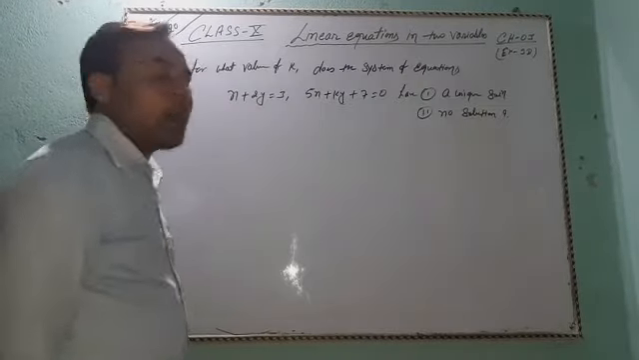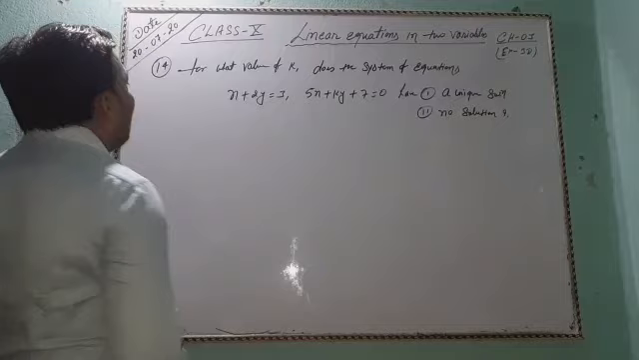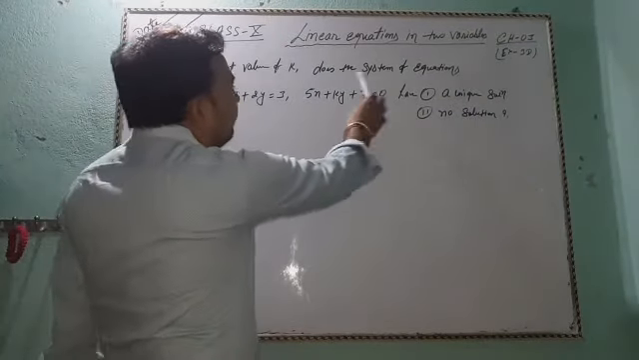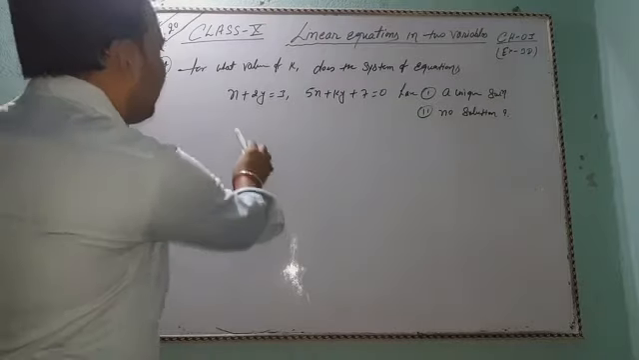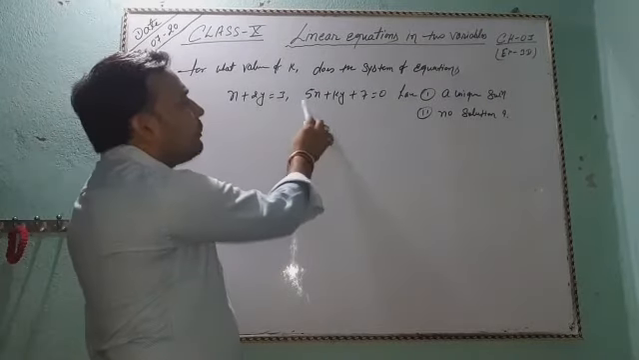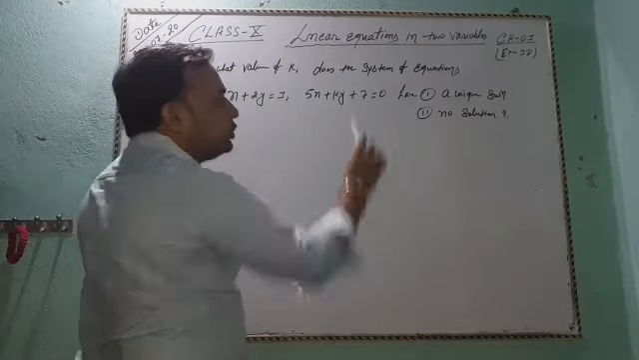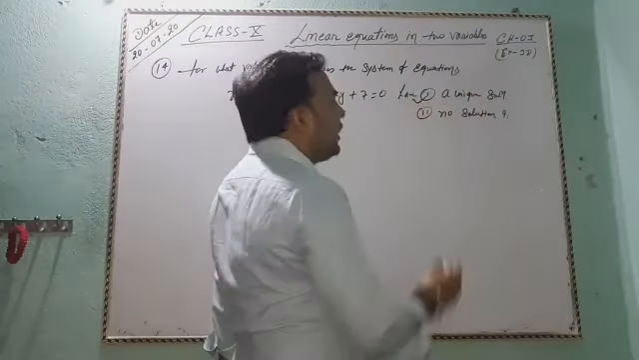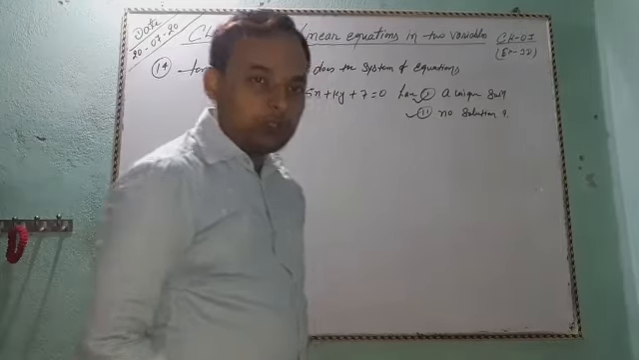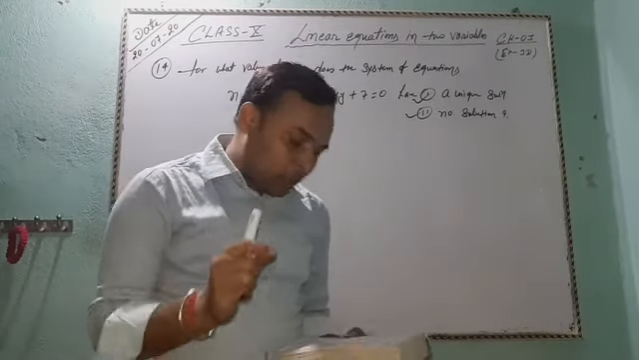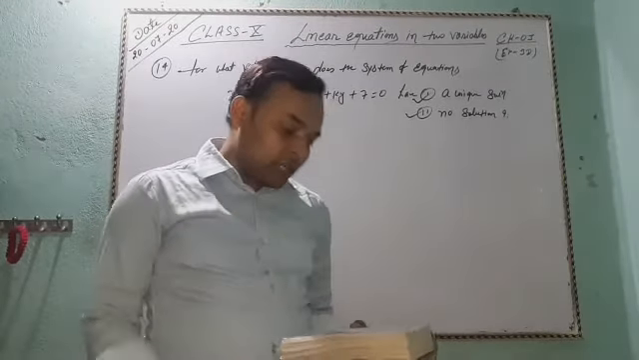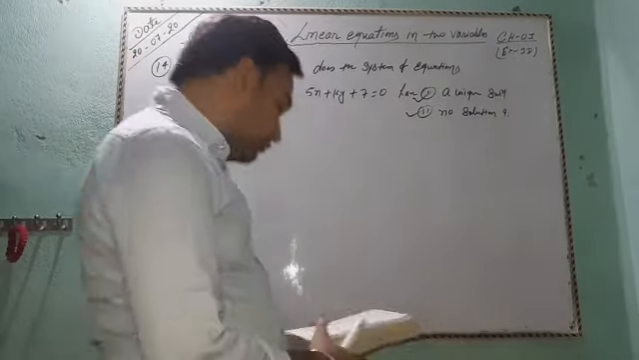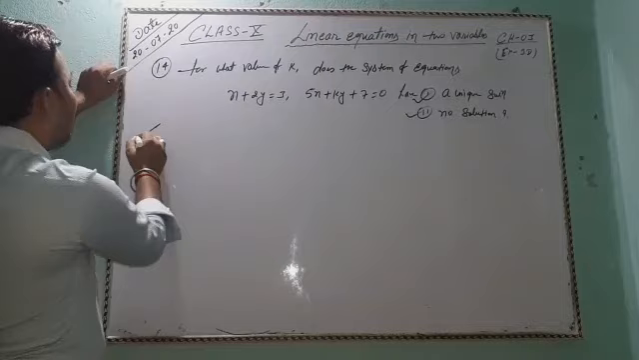Okay friends, our next question is question number 14. For what value of k does the system of equations x plus 2y equal to 3 and 5x plus ky plus 7 equal to 0 have a unique solution? First, have a unique solution; second, it has no solution; and third, that there is no value of k for which the given system of equations has infinitely many solutions. Let's start the solution.